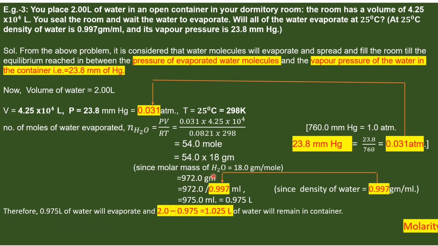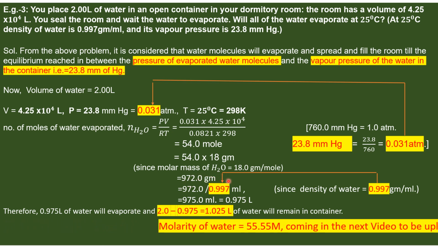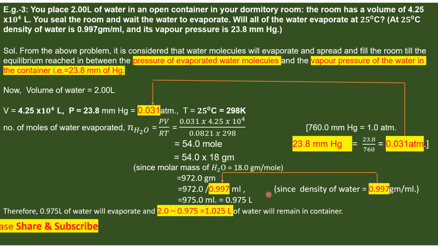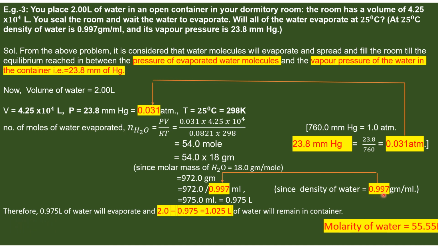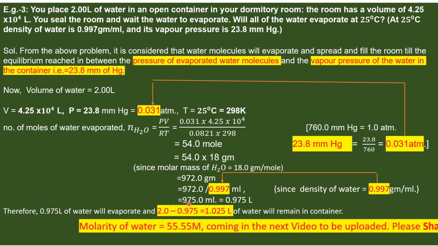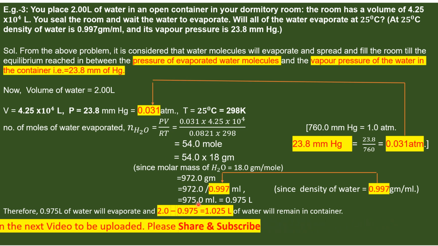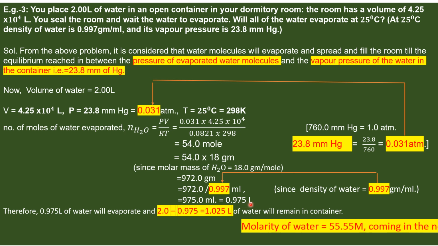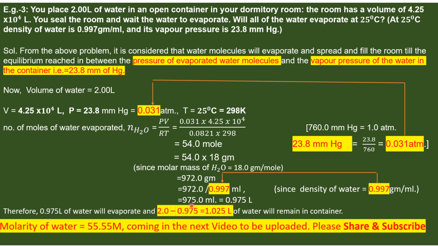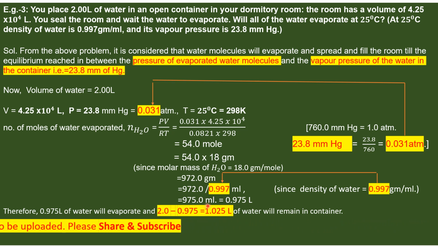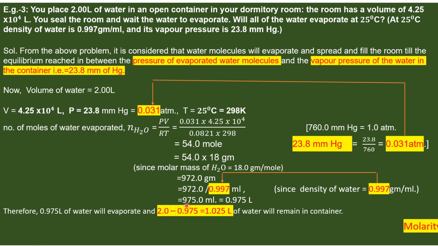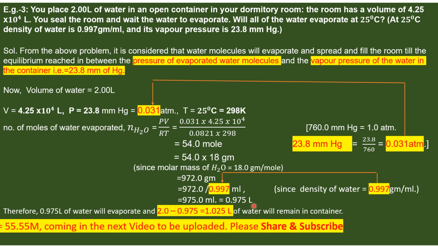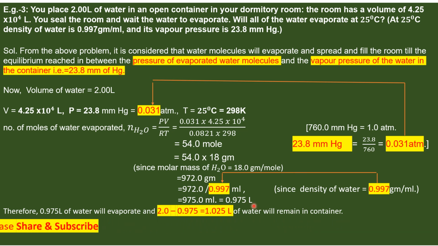Now 972 gram is to be converted into volume of water, dividing by density of water 0.997 grams per ml, which equals 975 ml, or 0.975 liter. That is the water evaporated.